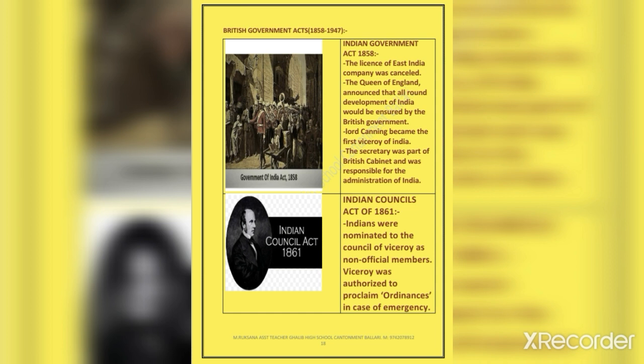Next act is the Indian Councils Act of 1861. This is an important act that came into effect after 1857. With this act, Indians were allowed to participate in the process of creating laws. In order to understand the aspirations of Indians, representation was given to Indians. This is called the policy of association.